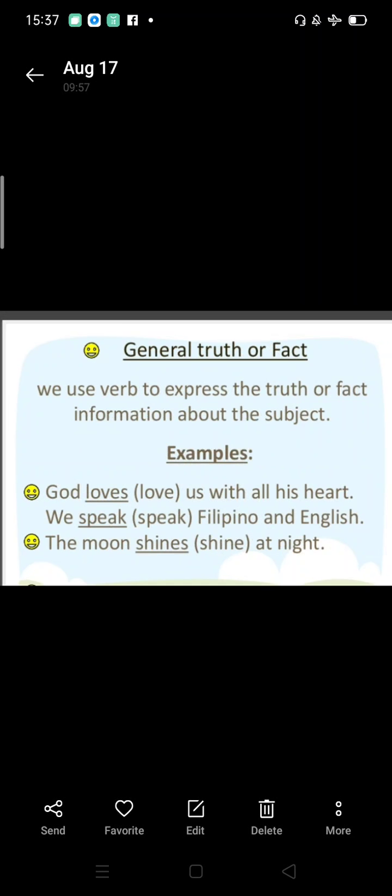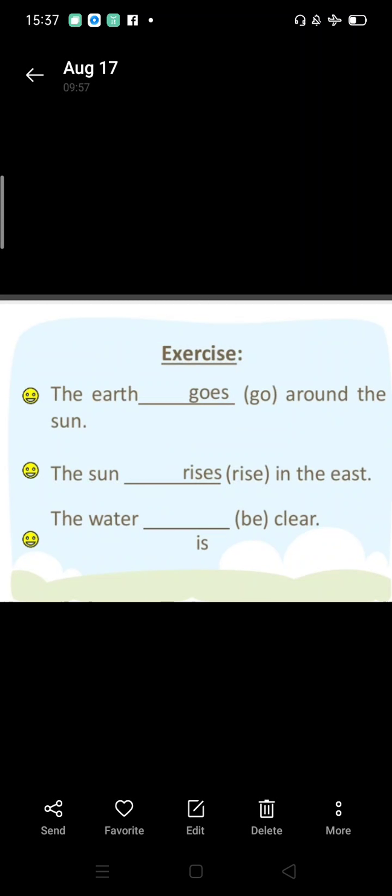General truth or fact. We use verbs to express the truth or fact information about the subject. Example, God loves us with all his heart. We speak Filipino and English, which is telling you the general truth or fact. The moon shines at night, the sun shines in the morning, the sun rises in the east. These all are general truths. So we are using present tense in these kinds of sentences. Some examples are: the earth goes round the sun. The sun rises in the east.